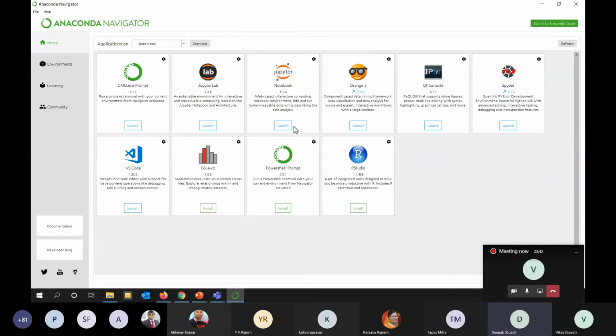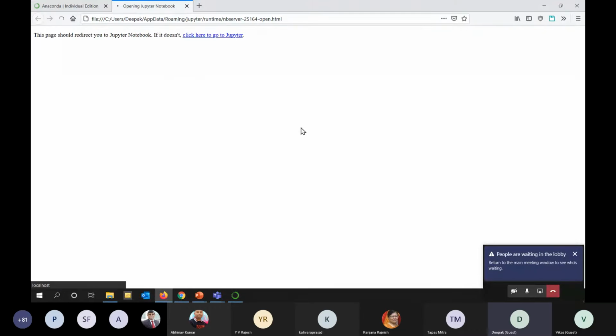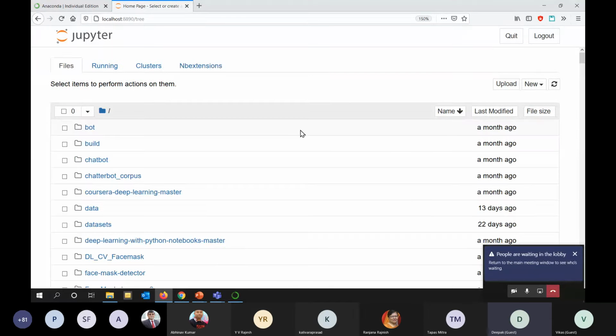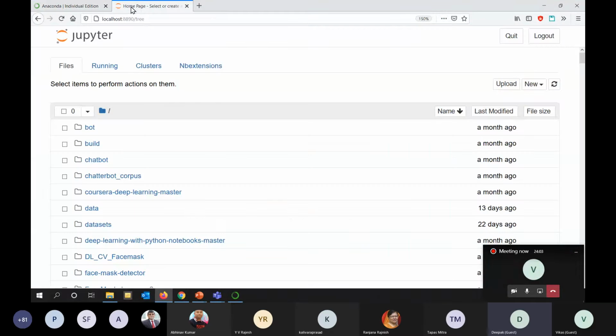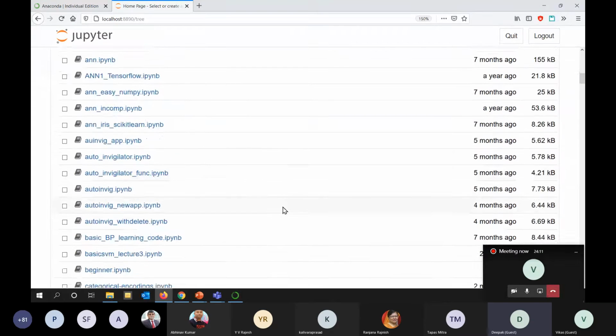So we can click launch anytime in this Anaconda Navigator. Just click on launch. I have clicked on launch. In fact, I think most of you have started downloading this, so after installing, you can also do that. And when you launch, you can see I have opened that in my browser, in the next tab. I'm using Firefox as my default browser. So in the new tab, this Jupyter notebook is there.